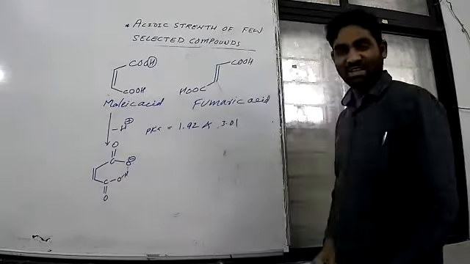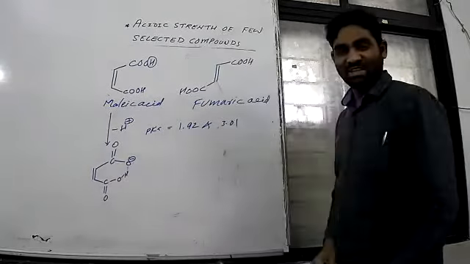Fine. So now correlate the values. 1.92 is for what? That goes to maleic acid, and 3.01 is for fumaric acid because it's a weak acid. But remember, there are two H plus, so we can write pKa1 and pKa2. Two values are there.